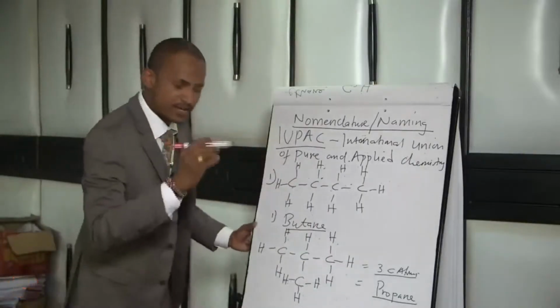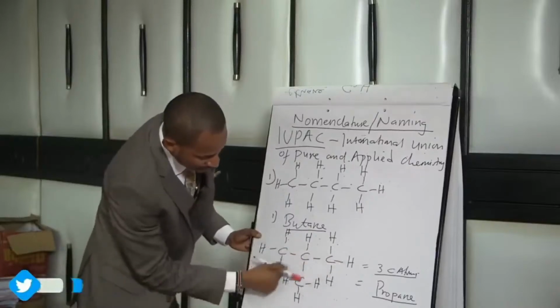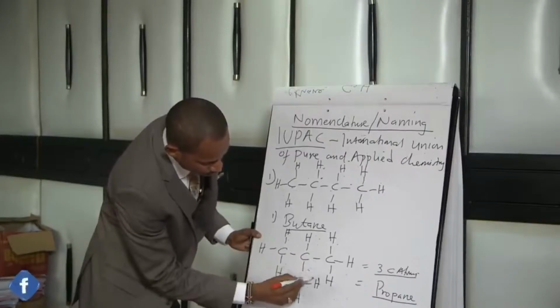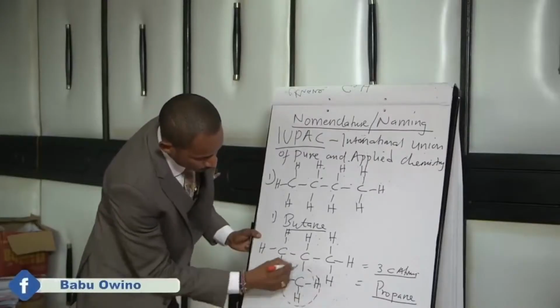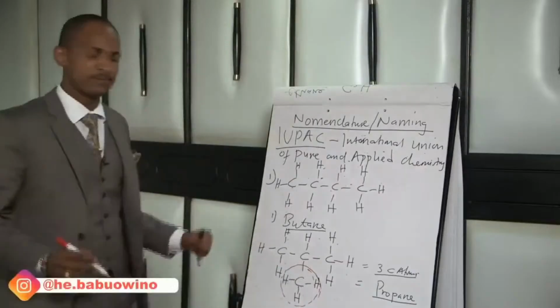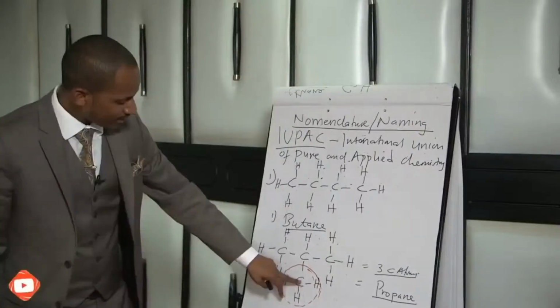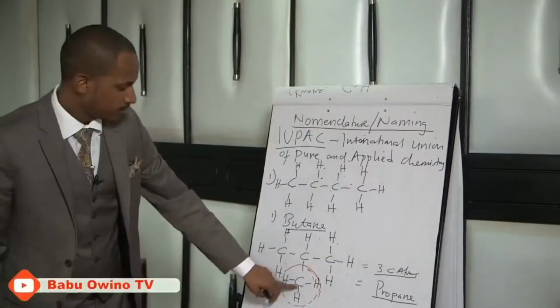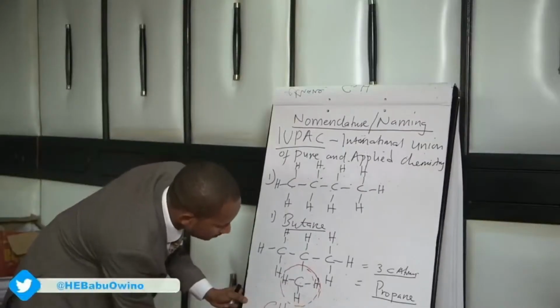Anything else, write down, anything else outside the longest continuous carbon chain is a branch. Therefore, identify the branch. So if this is our longest continuous chain, we can see there's a branch here. We want to identify what this branch is and name the branch. From here, we can see the branch has 1 carbon atom with 3 hydrogen atoms.